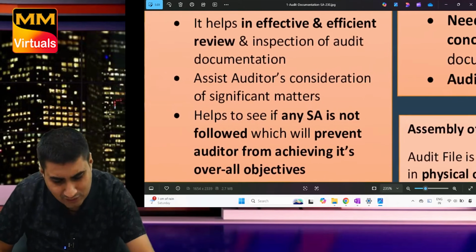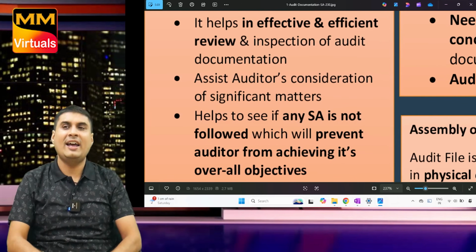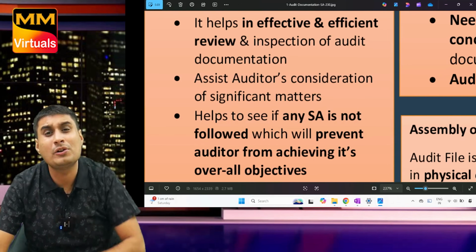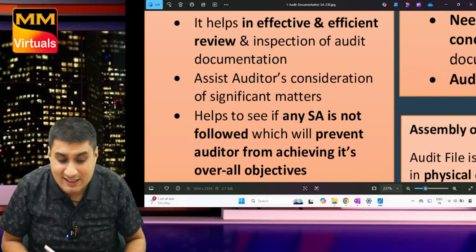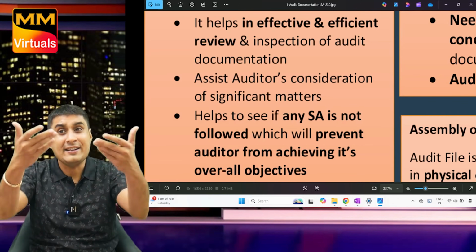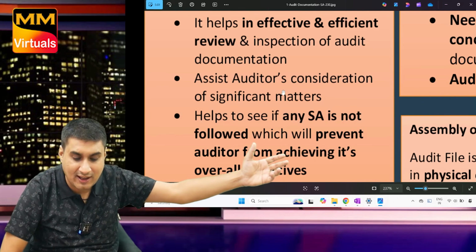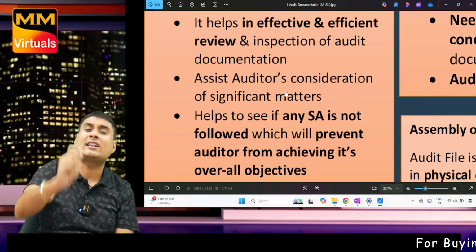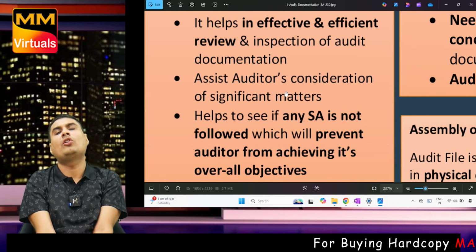Sir, what is the benefit of all these rubbish things? It helps in effective and efficient review and inspection of documentation. If someone wants to check, he will not check the whole documentation, only the summary. Second, it helps the auditor in knowing significant matters. I want to check after one year which were significant matters. I can easily know. Third, it helps the auditor to see if any SA objective is not achieved, which will prevent him from achieving the overall objective of audit.